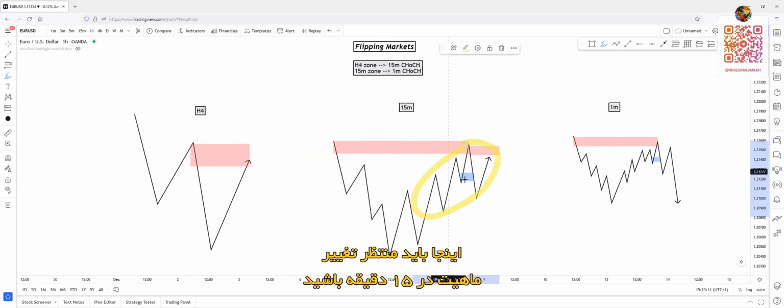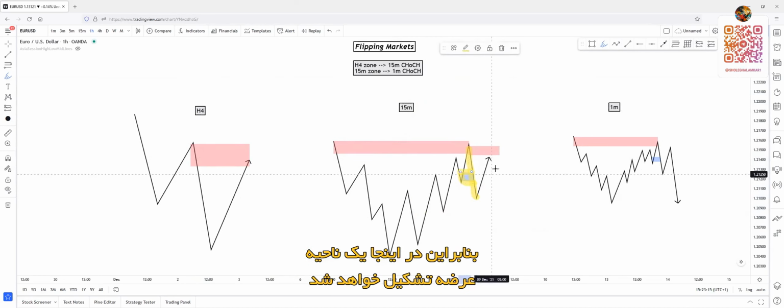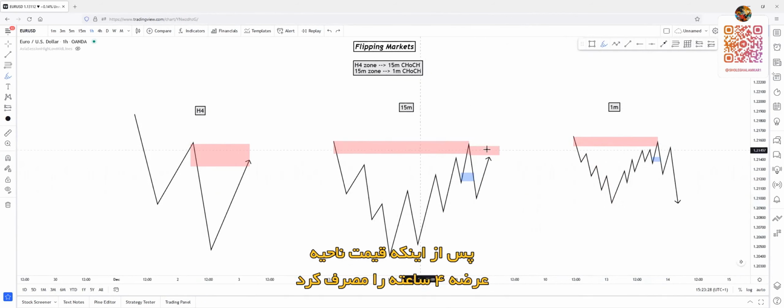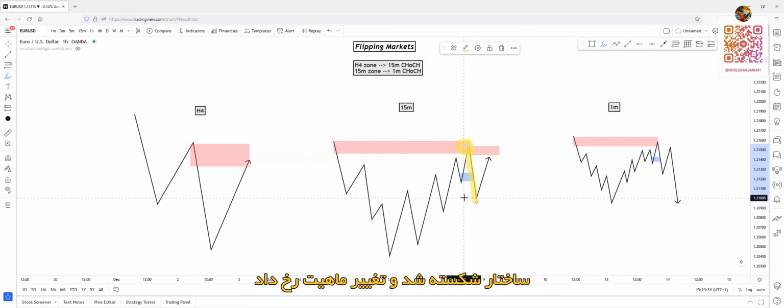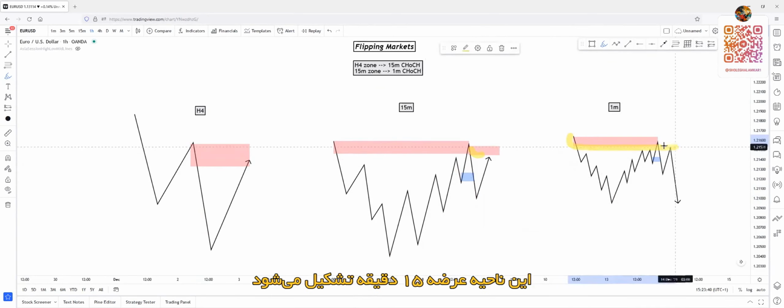So this is the 15-minute chart. Price changed character on the 15-minute and broke through the last demand zone, which means a supply zone will be formed, and it was formed here. This downside and upside movement will look like this on the 1-minute chart. After price mitigated the higher time frame 4-hour supply zone and broke structure or changed character to the downside and broke the demand zone, it created a 15-minute supply zone, which is this one and this one.